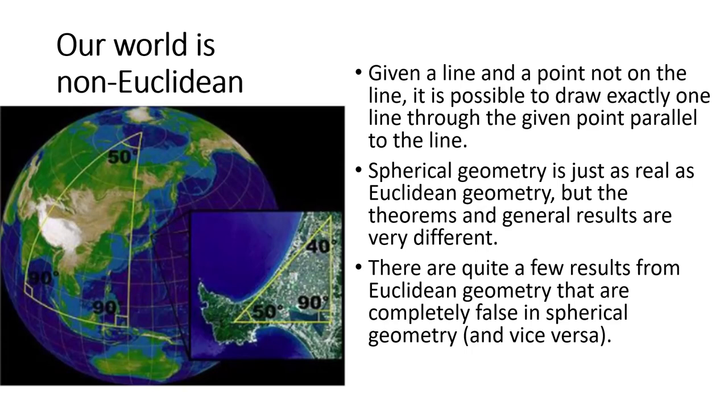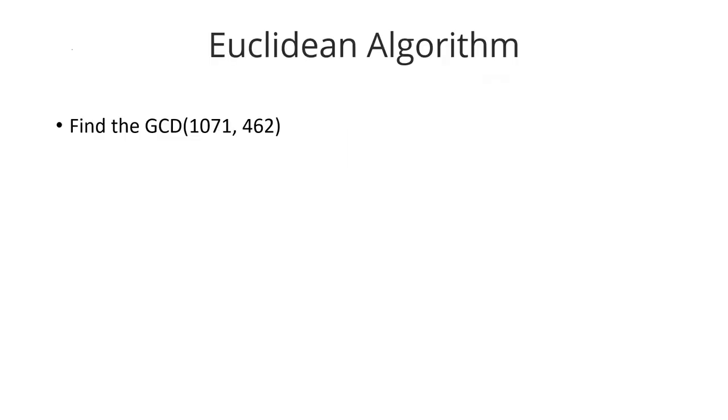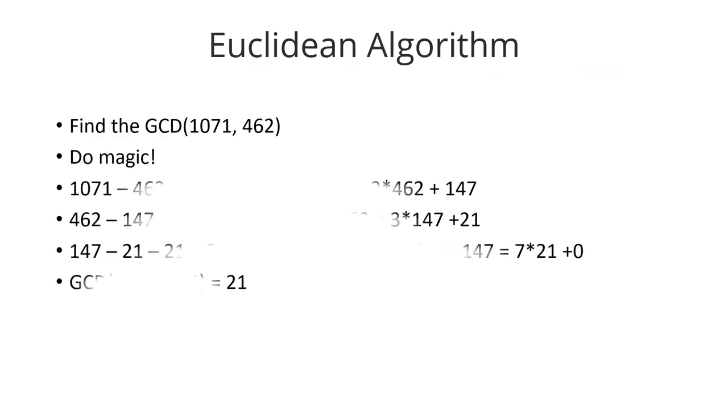The other thing that he gave us was the GCD algorithm, also called the Euclidean algorithm. Say we have to find the GCD of 1071 and 462. This means we're going to find the greatest common divisor. Now, many of you would say, well, you need to find all of its factors, which could be true and would work. This algorithm doesn't necessarily do that. And it works like this.